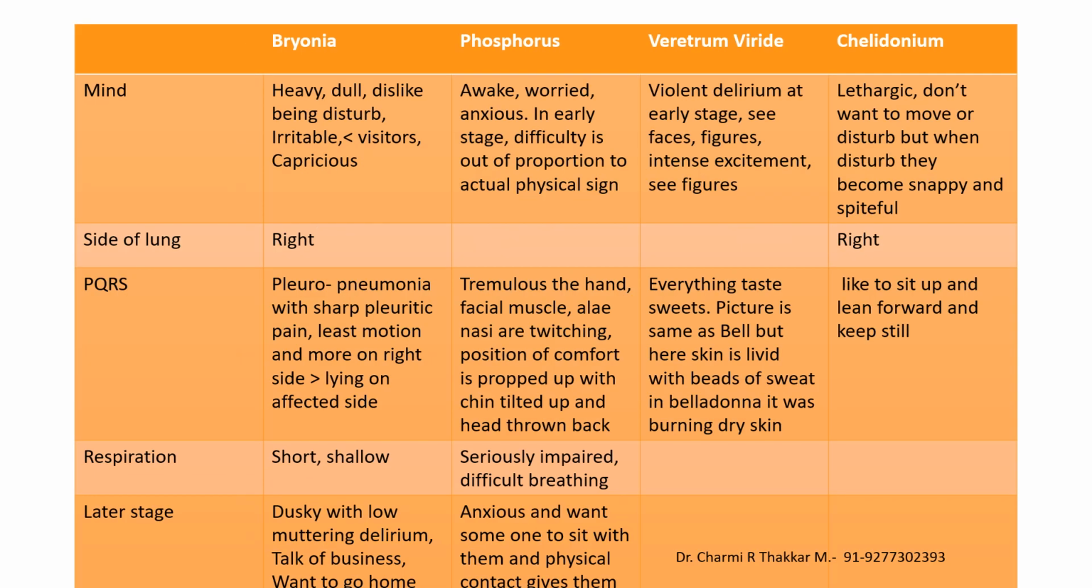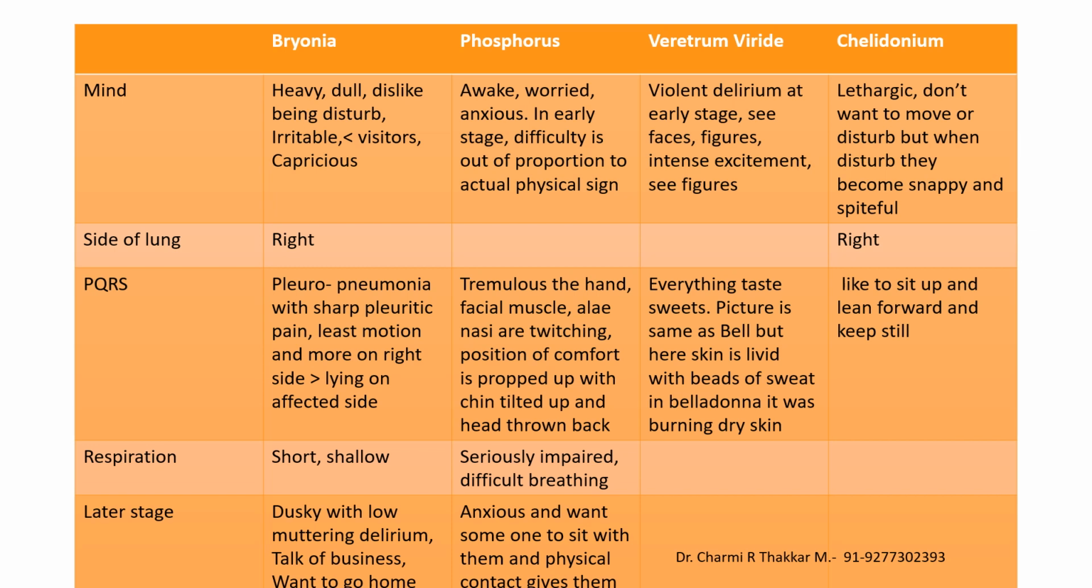As we have already seen in the incipient stage, we have to look for the mind symptoms. Like in bryonia, the patient will be heavy, dull, dislike being disturbed, irritable, with aggravation from visitors, and he'll be very capricious. So what he desires, he will refuse later on. In phosphorus, the patient will be awake, worried, anxious. In the early stage, the difficulty is out of proportion to the acute physical signs.